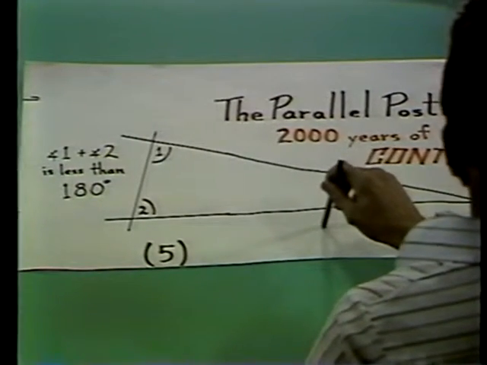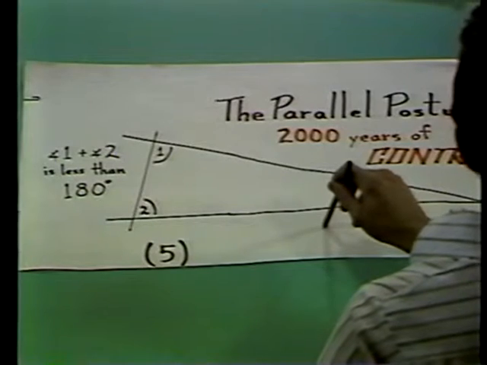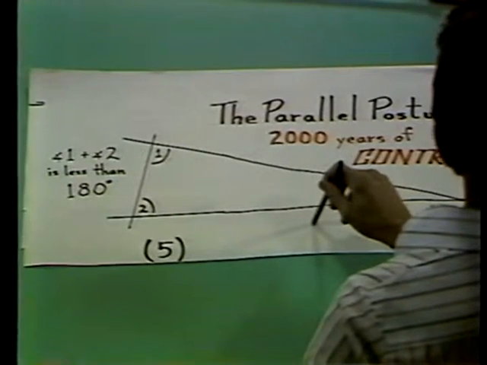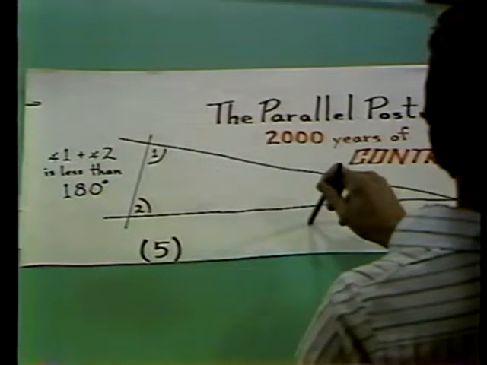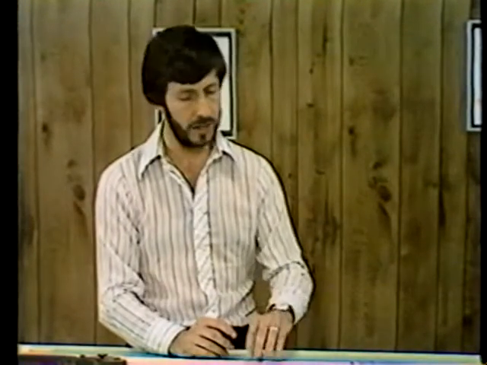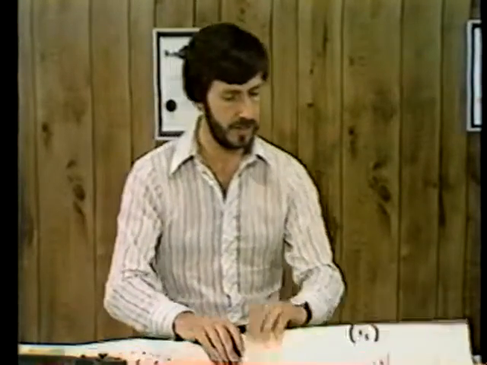Now, this postulate is by no means as simple as the other postulates. It's by no means obvious. If you went home and talked to your little child, the little child may agree with the first 4 assumptions, but I think you'd have a hard time convincing the child of this assumption. And for 2,000 years, mathematicians were unhappy with this assumption, and they tried to replace it with a simpler assumption. They said there must be an easier way, instead of having this rather unobvious type of assumption to make.